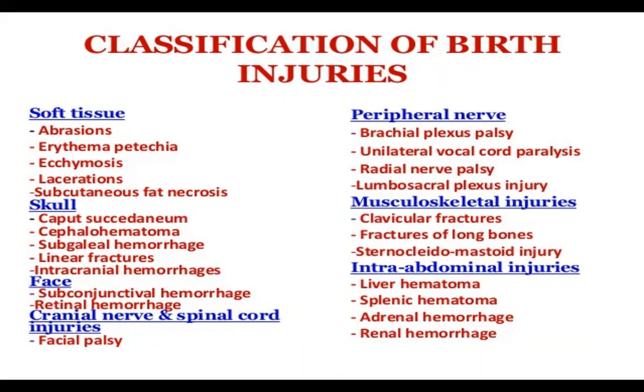Musculoskeletal injuries lead to clavicular fracture, fractures of long bones, and sternocleidomastoid injury. Intra-abdominal injuries include liver hematoma, splenic hematoma, adrenal hemorrhage, or renal hemorrhage. But what we are going to concentrate on are caput succedaneum and cephalohematoma.